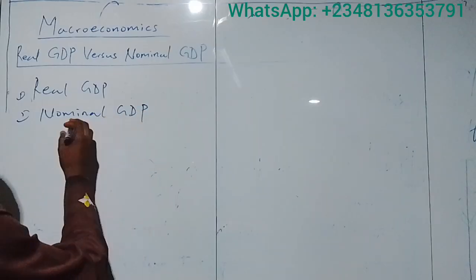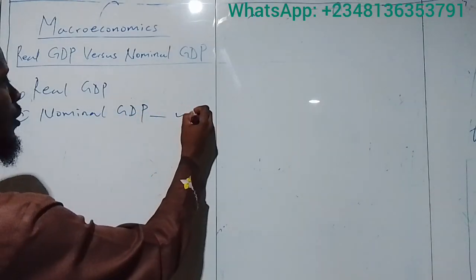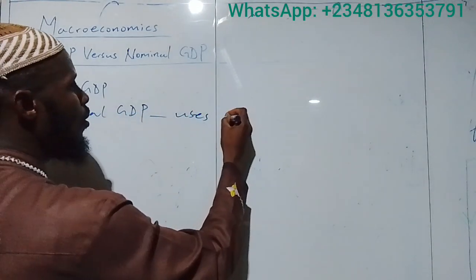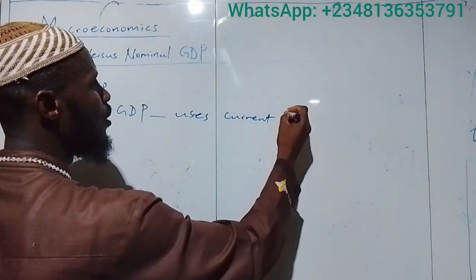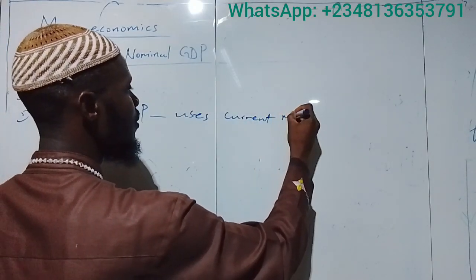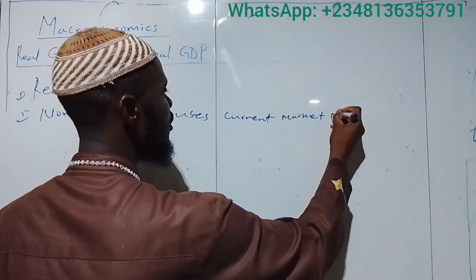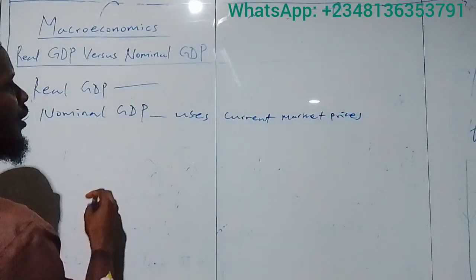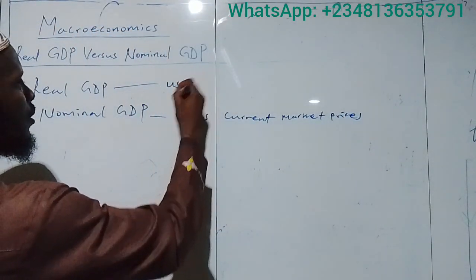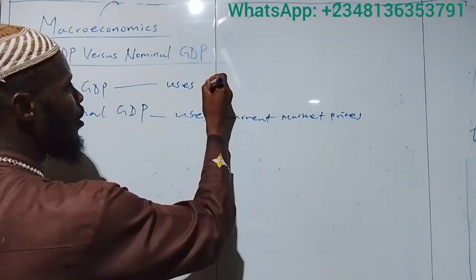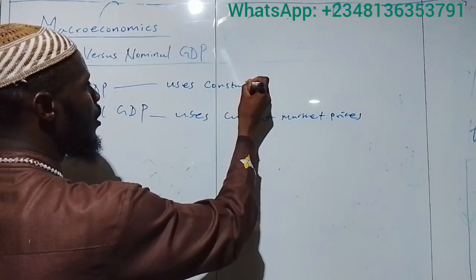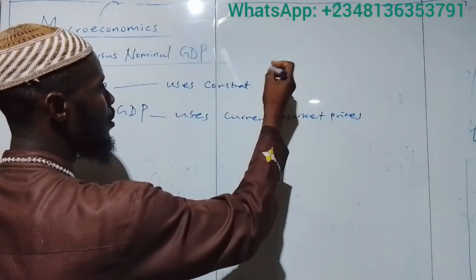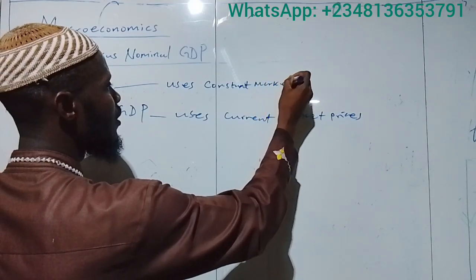In other words, nominal GDP uses current market prices, while real GDP uses constant market prices.